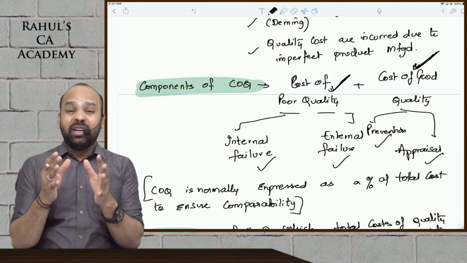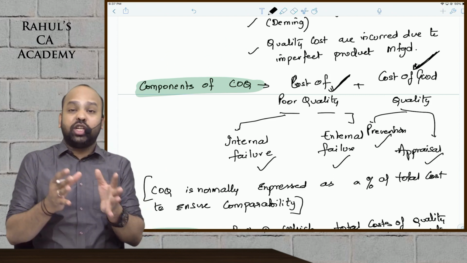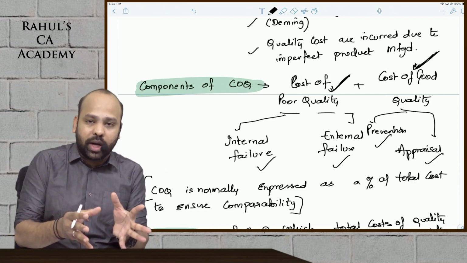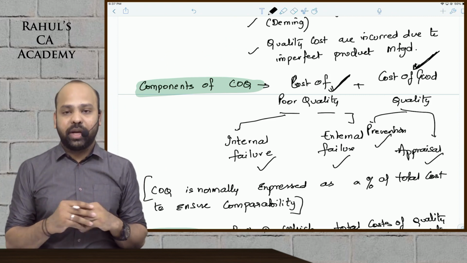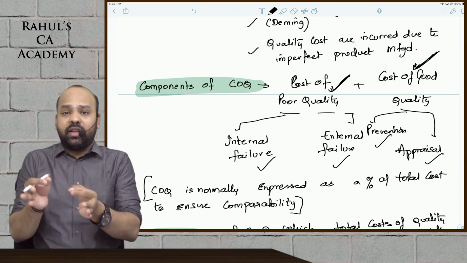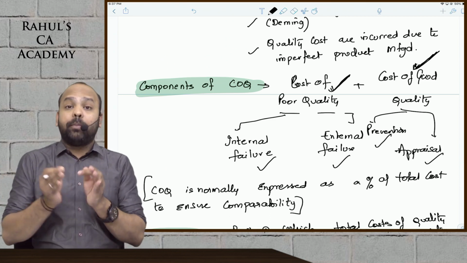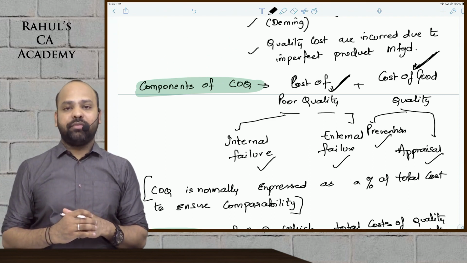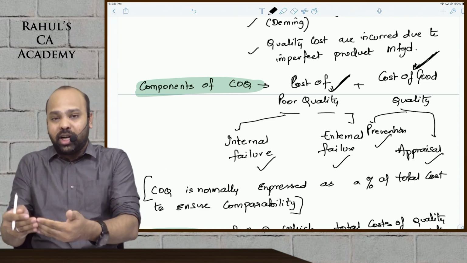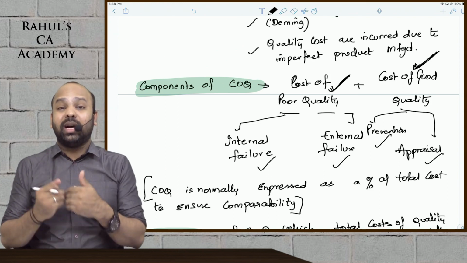Appraisal cost is merely checking whether the product manufactured, processes undertaken, raw materials required, procured are meeting quality specifications or not. That is appraisal. Appraisal is mere checking whether it is complying with the requirements or not. Prevention cost beta is preventing the defects from occurring. When you undertake any audit process as such, guys, that is merely appraisal cost.